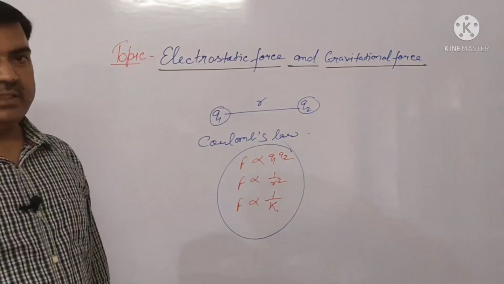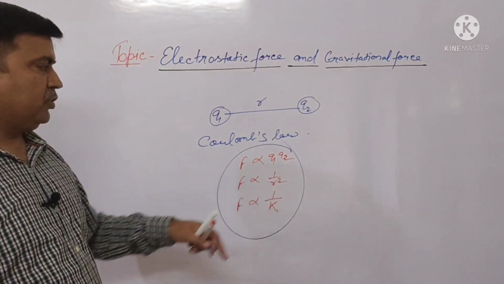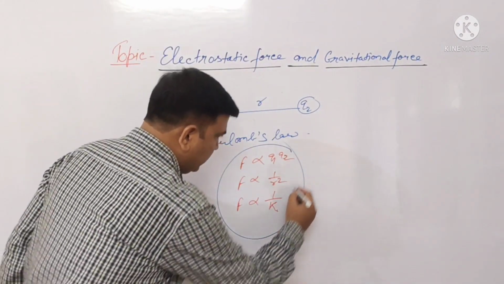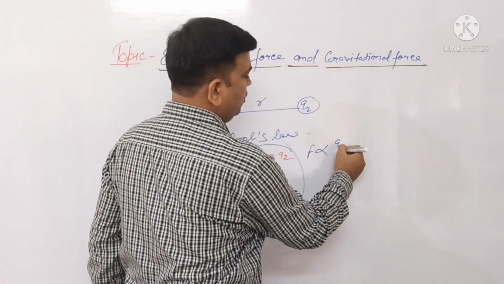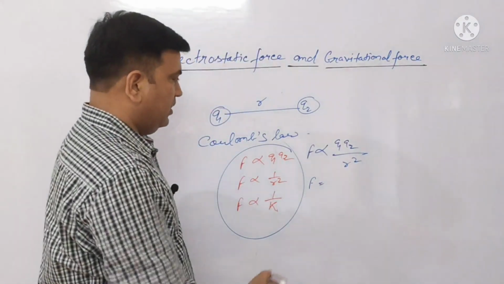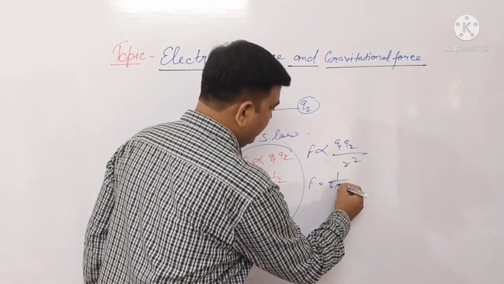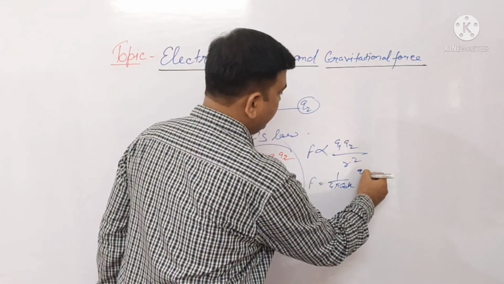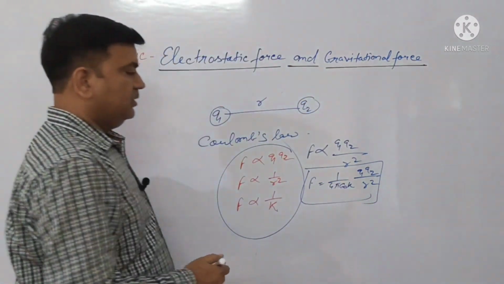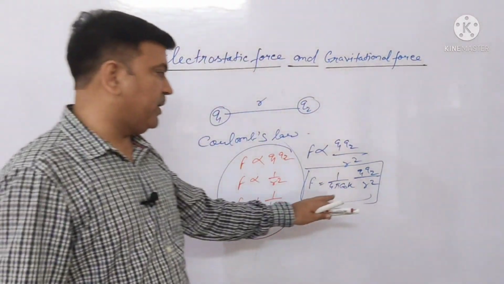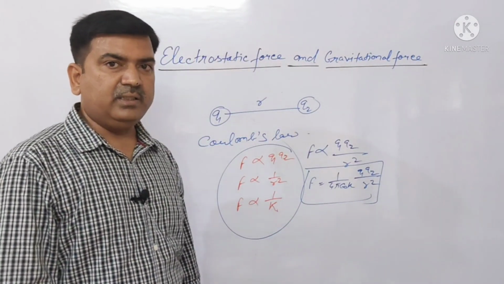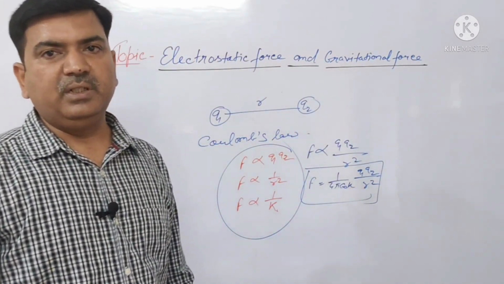After these three conditions, F is directly proportional to Q1 Q2. Including all three conditions, F is directly proportional to Q1 Q2 by r square. So F equals 1 upon 4 pi epsilon naught K, Q1 Q2 by r square. This is the formula of the electrostatic force. And what is K? K is the dielectric constant of the medium.